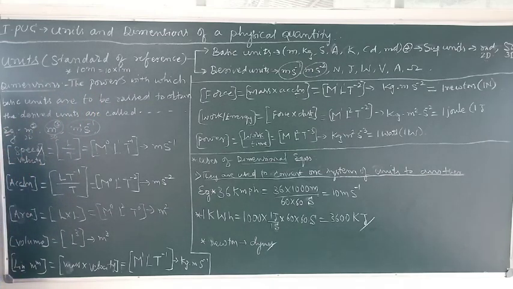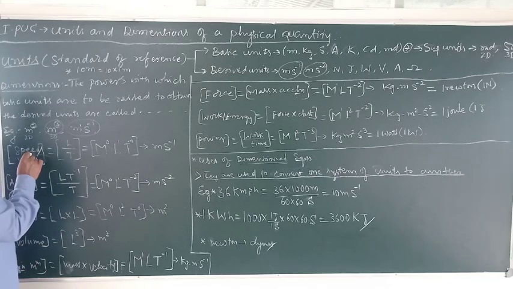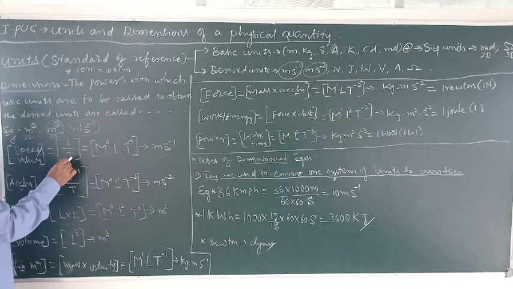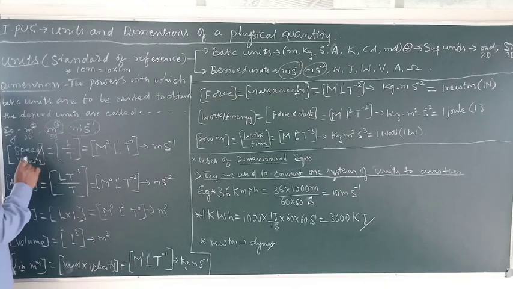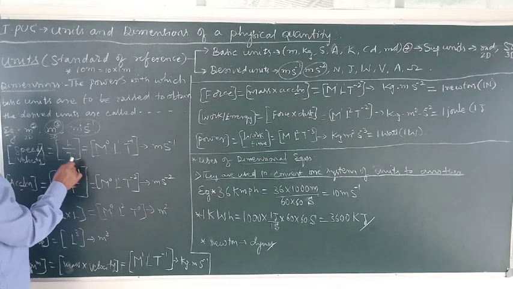Next we shall move to the dimensional formula, which you write with these two braces. The dimensional formula of speed or velocity. Speed is defined as distance by time. Distance unit is length. It is signified by L. Time is T. Velocity is displacement by time. Both of them are the same.